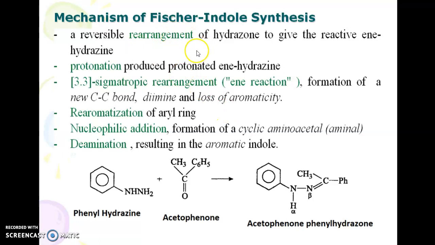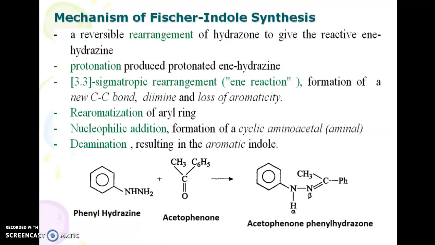The mechanism of Fischer indole synthesis: it is a reversible tautomerization of the hydrazone to give a reactive enehydrazine. Protonation gives the protonated enehydrazine. A 3,3-sigmatropic rearrangement, that is a pericyclic reaction, follows with formation of a new carbon-carbon bond, a diimine, and loss of aromaticity. Re-aromatization of the aryl ring, and nucleophilic addition, formation of a cyclic amino acetal, that is aminal, and deamination result in an aromatic indole.